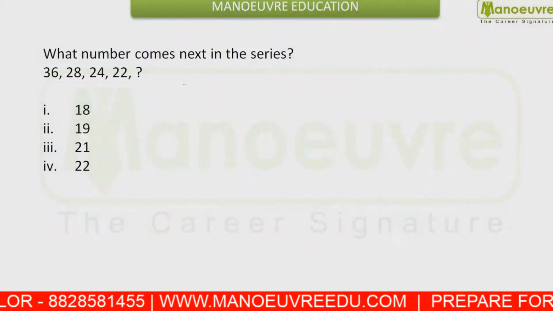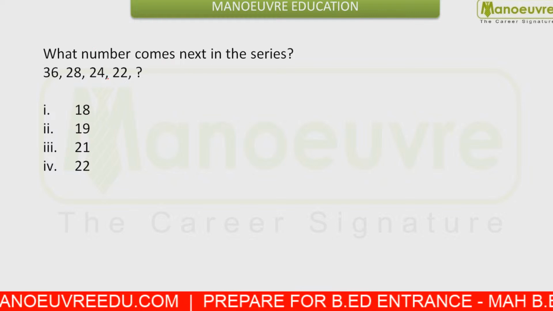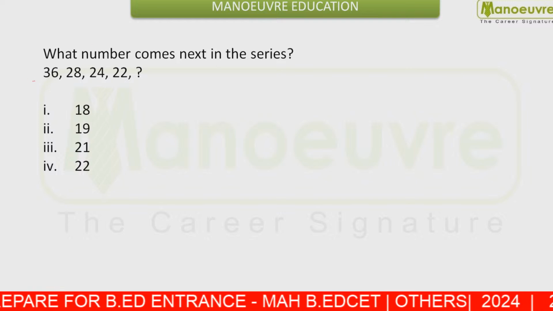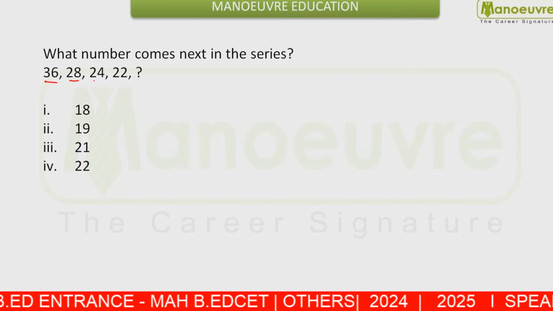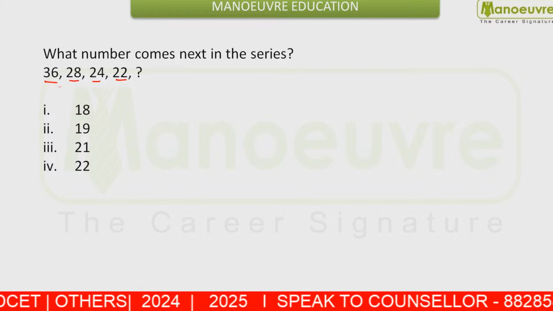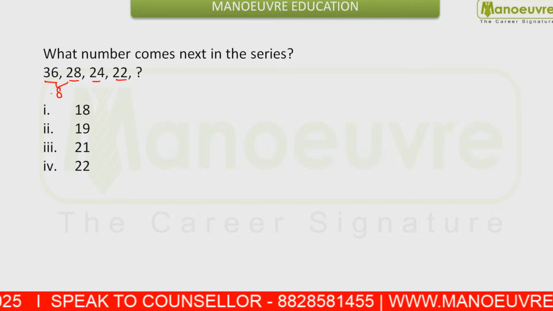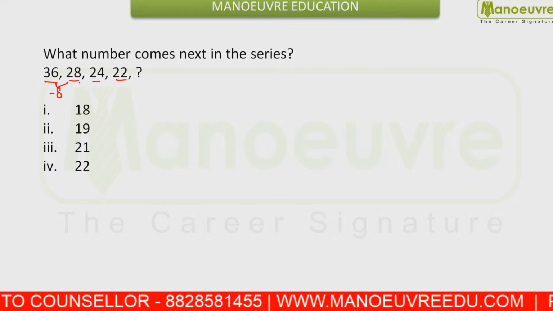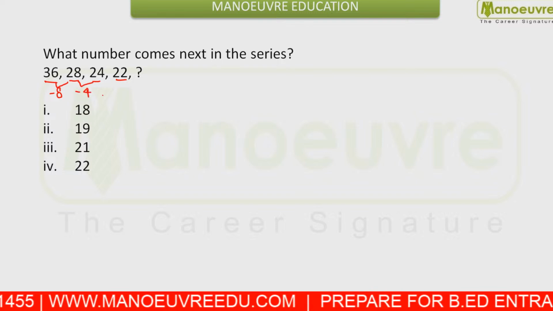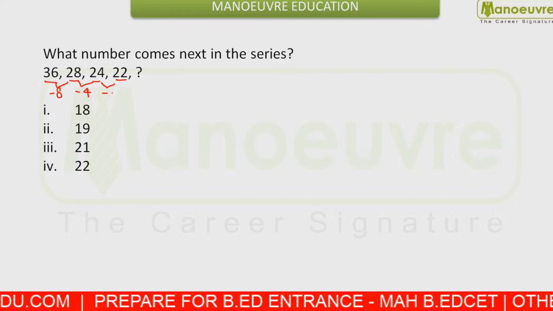Now, the first question from the logical reasoning was the missing number. You are given 36, 28, 24 and 22. What was happening here? When we see here, this was the difference of 8. In the next number, the difference is 4. In the next part, the difference is 2.